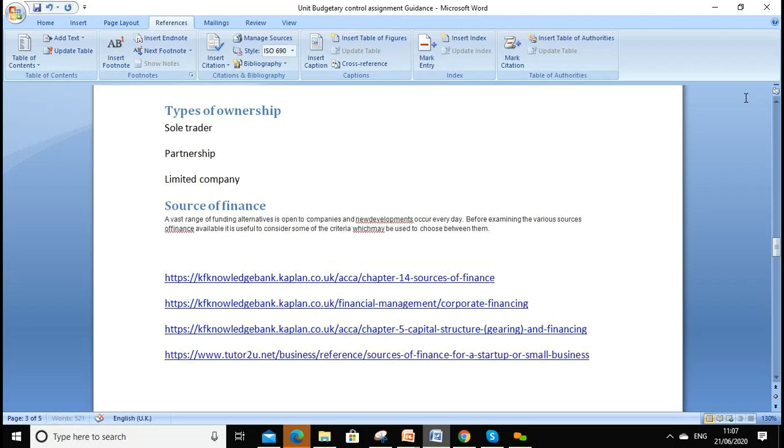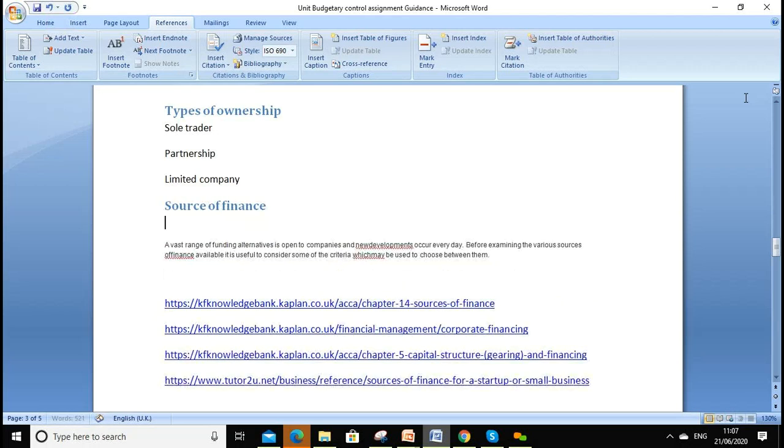And after copying here, of course, I can rewrite it. We can use the word alternative or synonyms. There are a number of alternative sources of finance